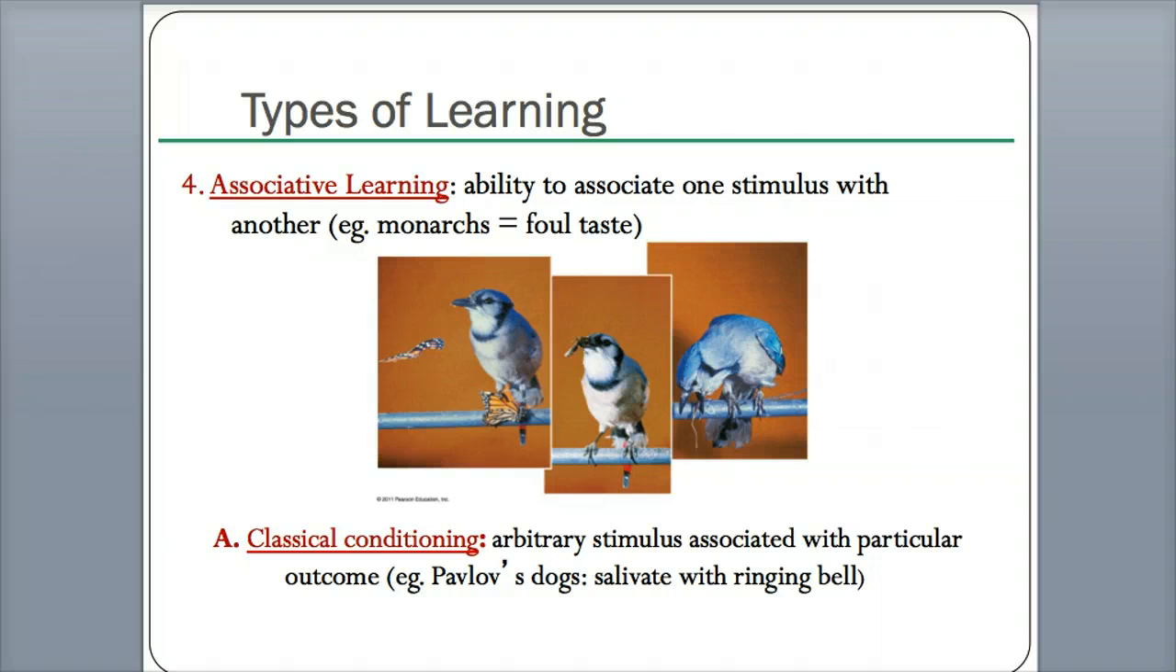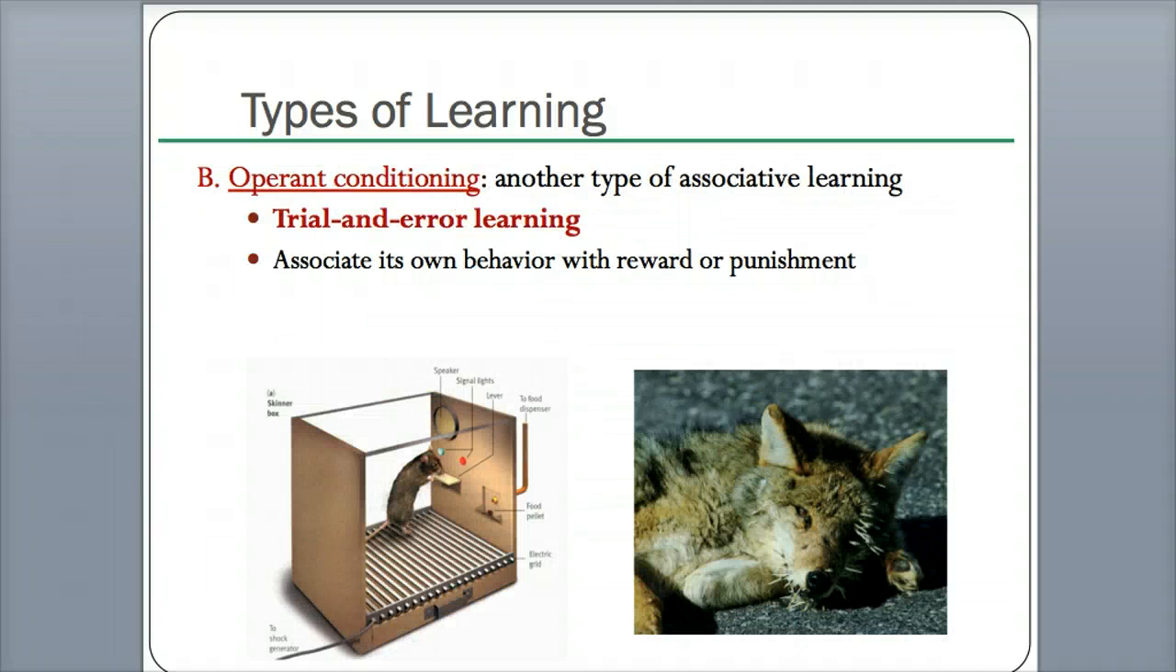Classical conditioning, again, I have good videos of this, is an arbitrary stimulus associated with a particular outcome. So this one is Pavlov's dogs. We'll talk about this later, but it's pretty cool because you can condition somebody. If every time I ring a bell I give you food, a dog salivates. So now, since I've conditioned him, every time I ring a bell, even though I don't have food, the dog will be naturally trained to salivate.